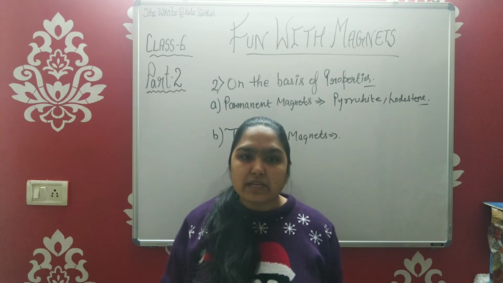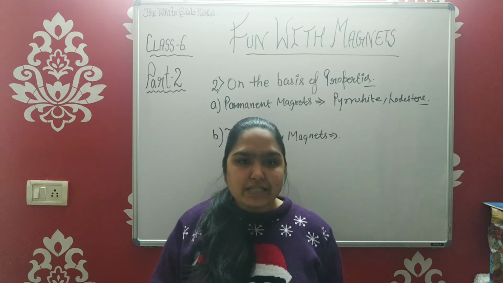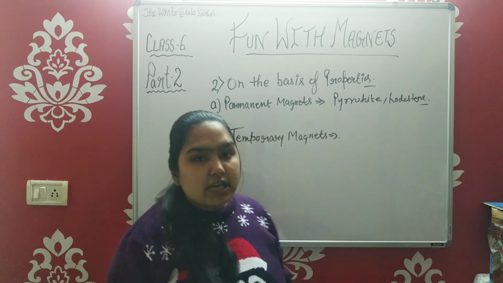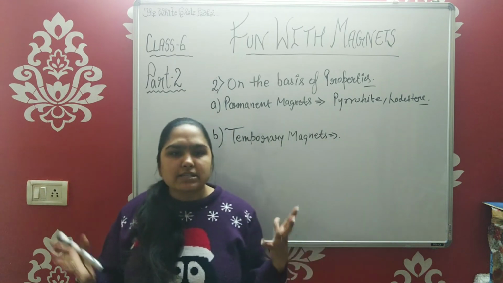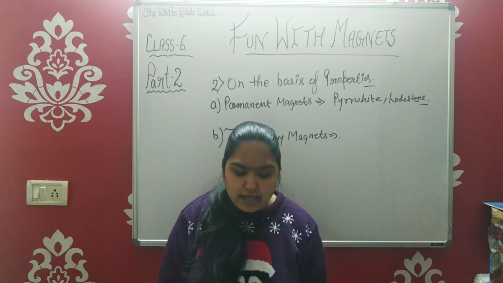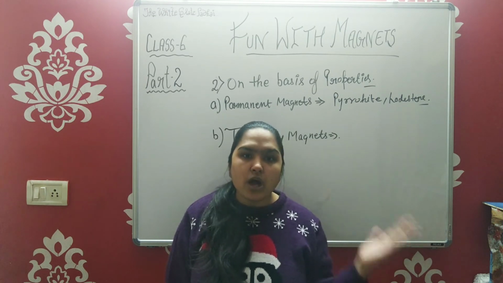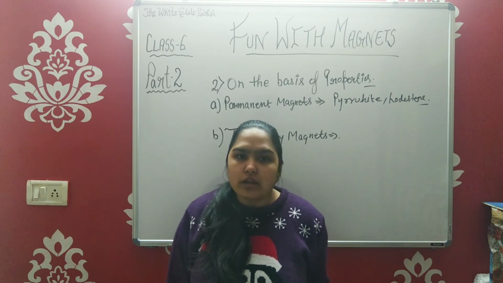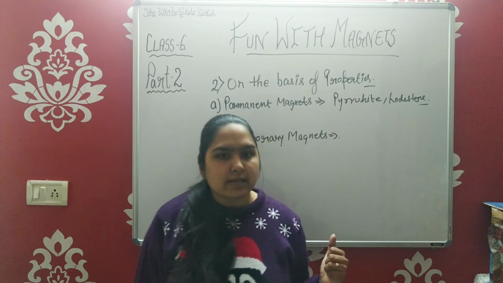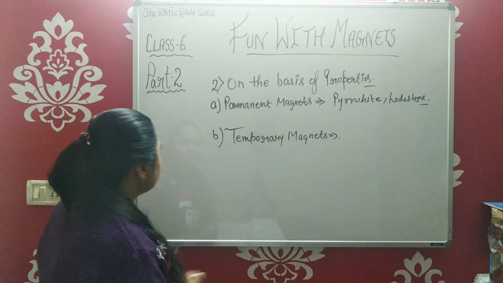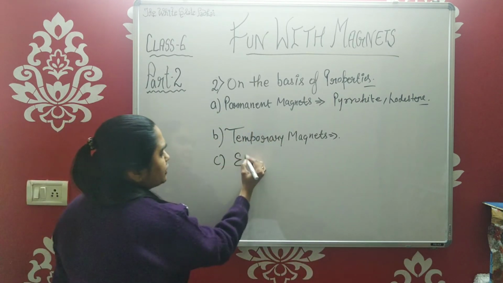All the things which are made up of iron or which are magnetic in nature. So these are your temporary magnets. There is no such specific example for temporary magnets. It's just that they are made by using permanent or natural magnets, and all of the man-made magnets could come into this. There is a third type too, which is an electromagnet.